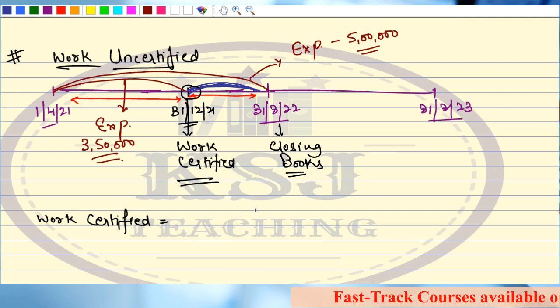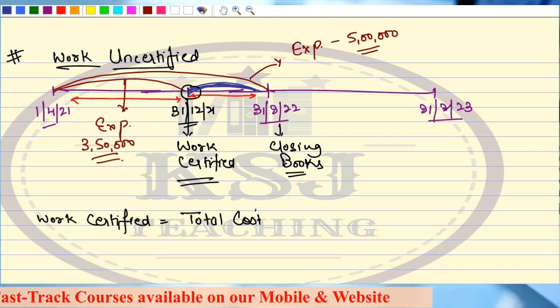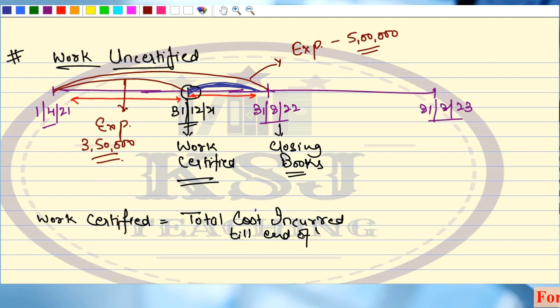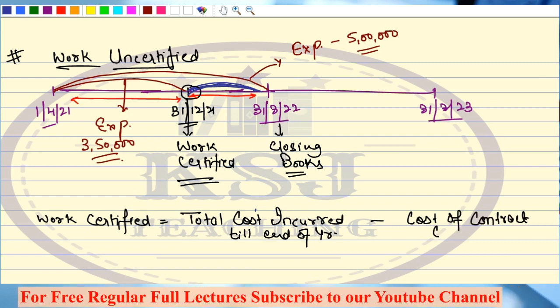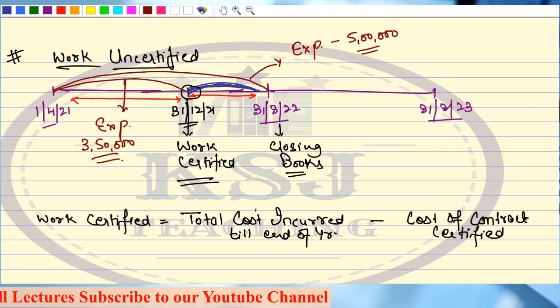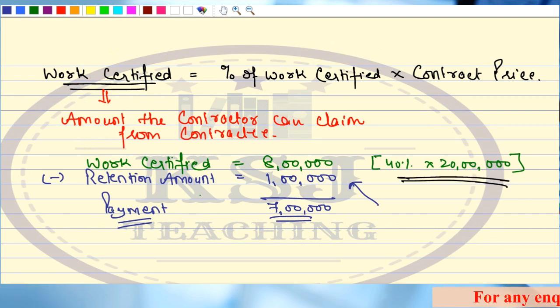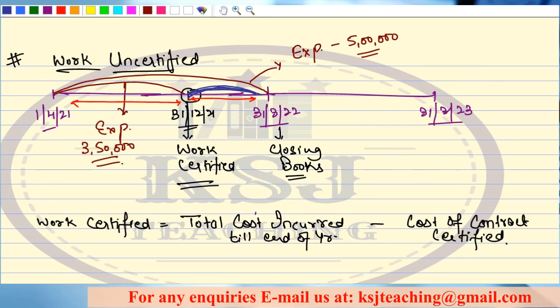Yes, sir. Total cost incurred till end of year minus cost of contract certified. Now listen to it very carefully. Sir, here in case of work certified, we applied the percentage on the contract price, right? Sir, here in case of work uncertified, why are we taking the cost and not the contract price?